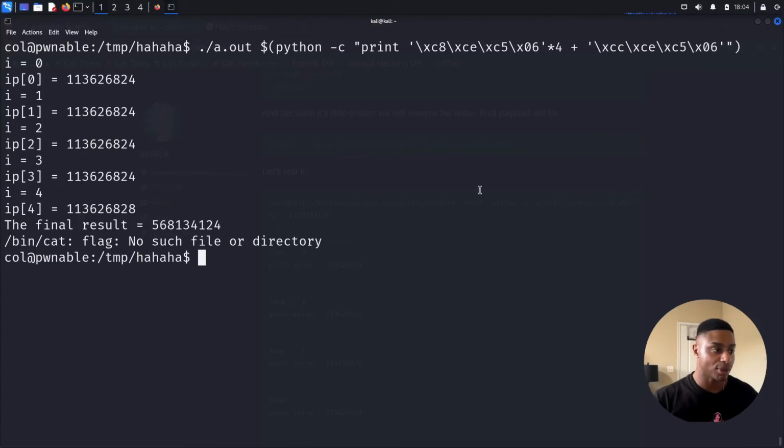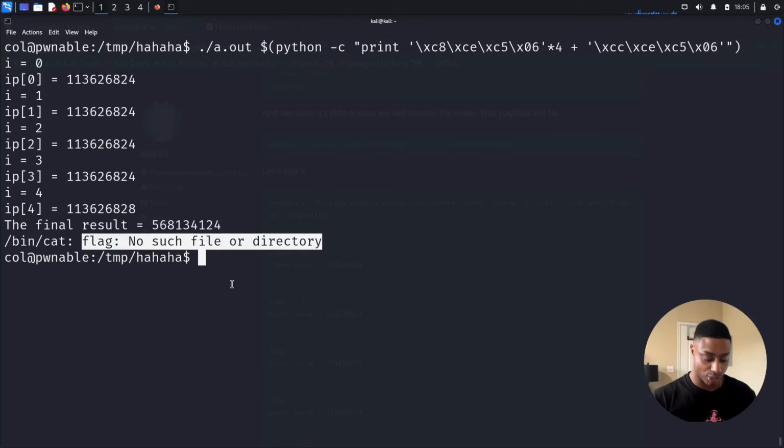Now when I smash the enter key, it takes these hex values and translates them to decimal because that's how we have our program set up. And we see the first 4 iterations, the first 4 loops of this program. It has our first input here, and then the last input is this chunk that we added at the end, and then we get the final result of this, which is 0x21DD09EC, translated to decimal. And then it even tries to print out the flag.